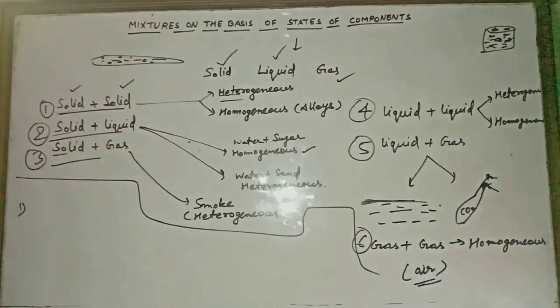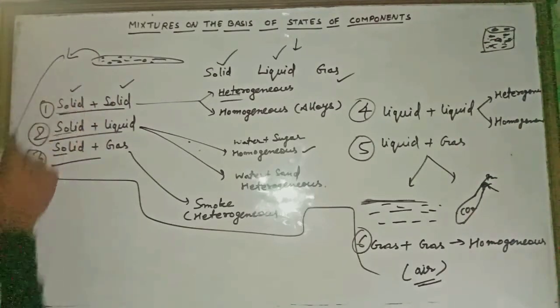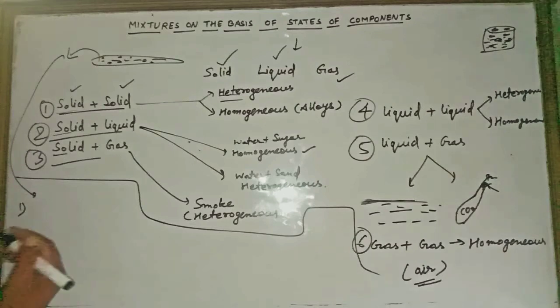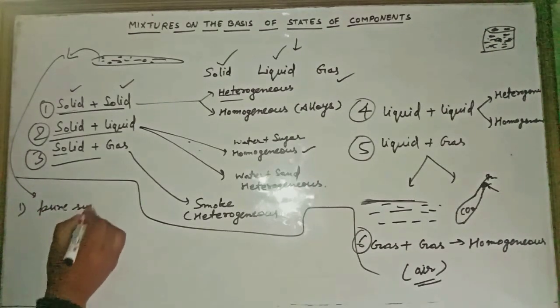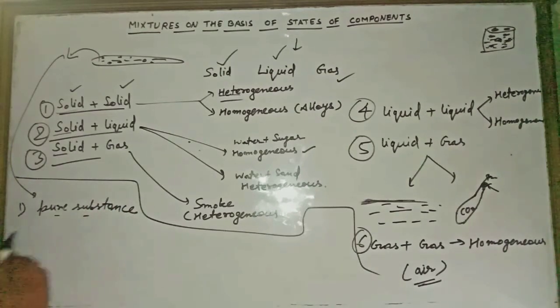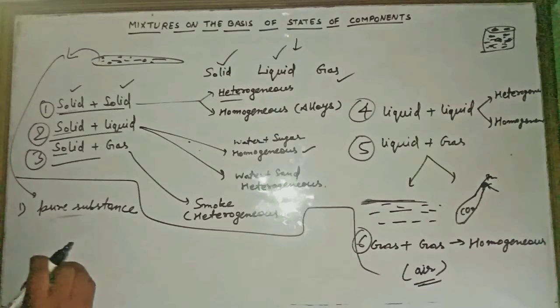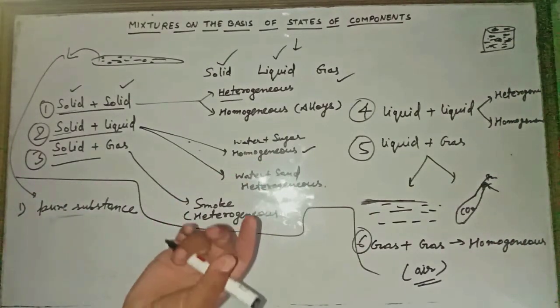What do we need to eat? Obviously we need wheat only. So our purpose is to get a pure substance. That is why we separate the mixtures, we separate the components.